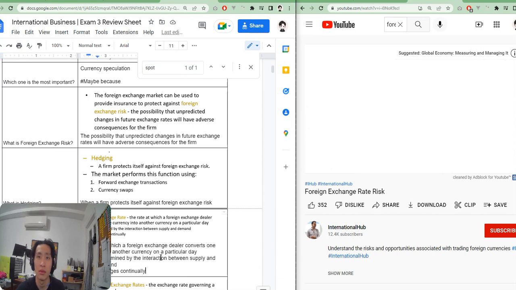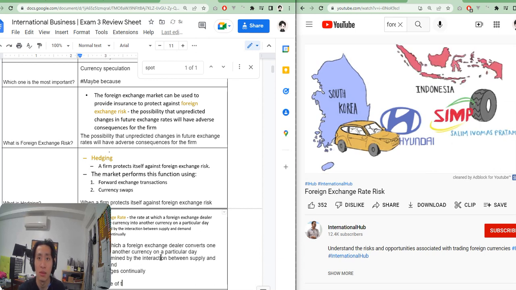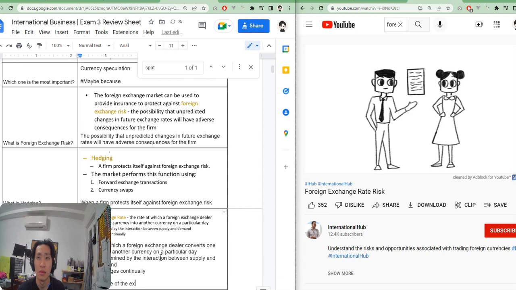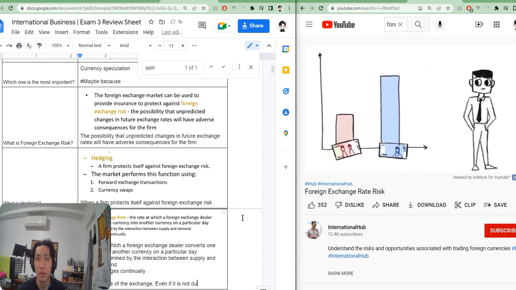For instance, if Hyundai Motors of Korea were to agree to buy rubber from Salim Ivomas Pratima, an Indonesian rubber company, Hyundai could simultaneously sign the contract and buy Indonesian rupiah to pay Salim even if the payment were not due for a few weeks. This way, Hyundai would remove the risk of the rupiah gaining value relative to the South Korean won in the intervening period.